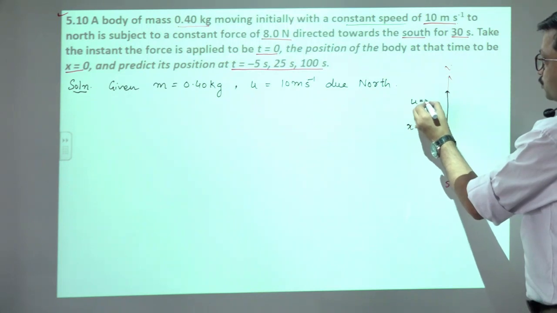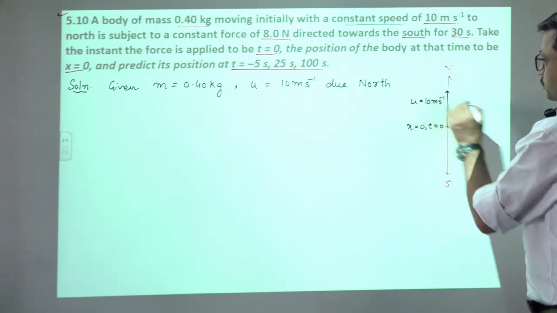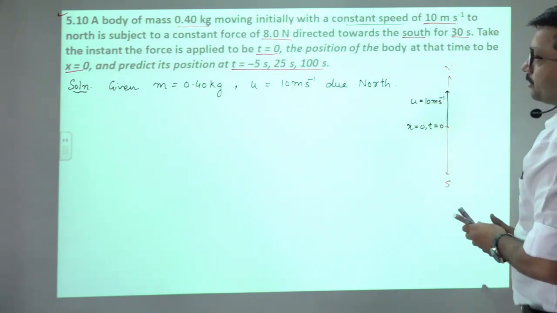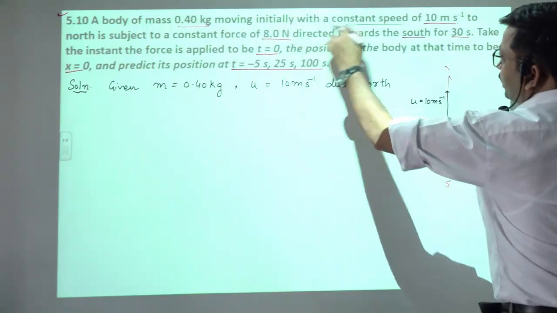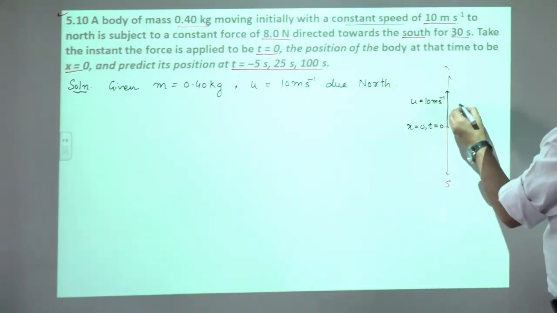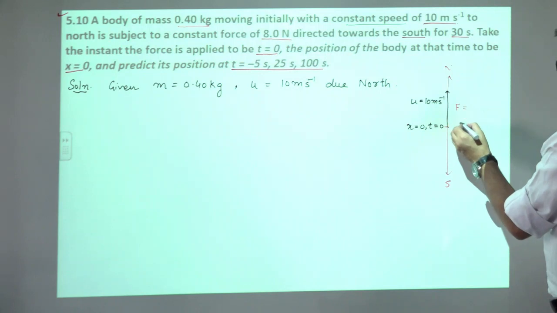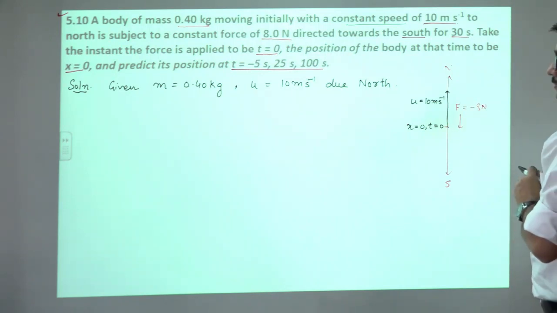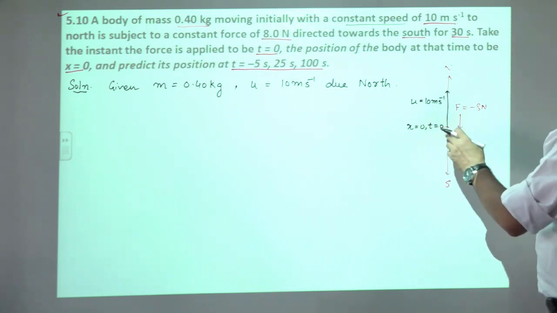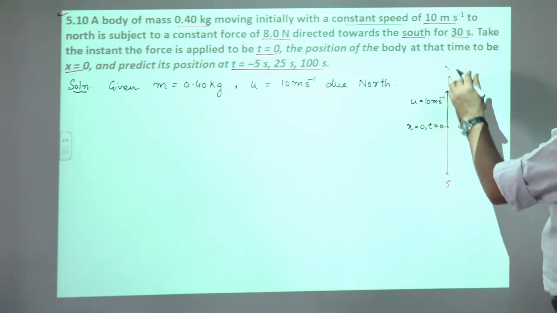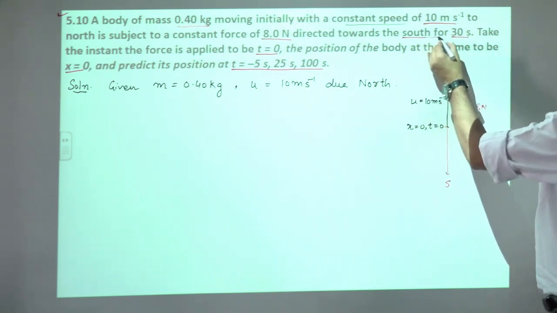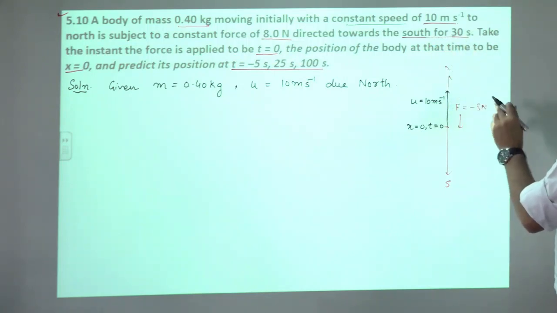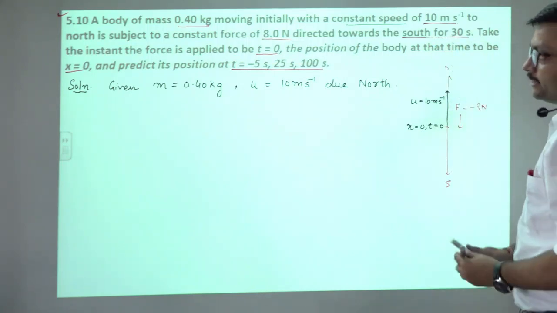This u is equals to 10 meter per second due north, okay, and a constant force of 8 Newton directed toward the south. So force is directed toward the south, so I am taking it as a negative, okay, and time is given, how much time for which this force acts, for t is equals to 30 सेकंड तक एक्ट करती है.